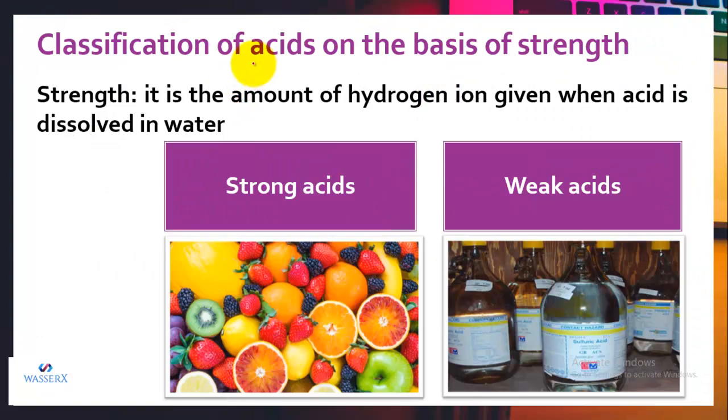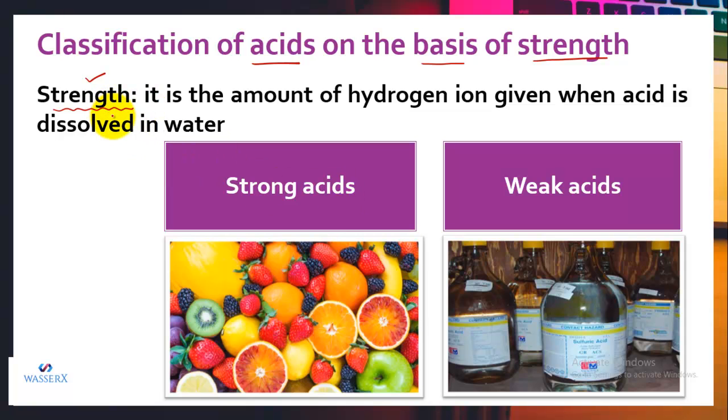Now let us classify the acids on another basis, that is the basis of their strength, that is, how strong or how weak the given acid is. So let us first define strength. By using the word strength, what do we mean? What is the strength of an acid or a base?